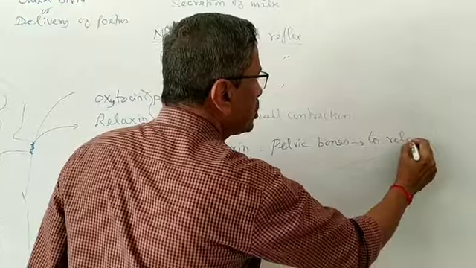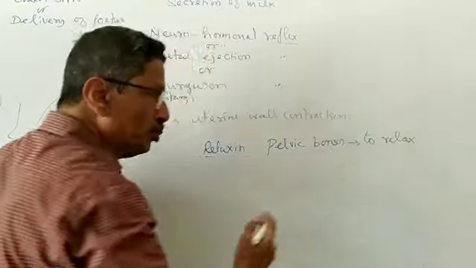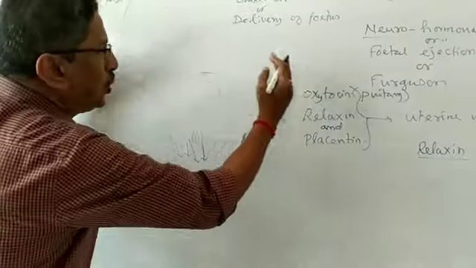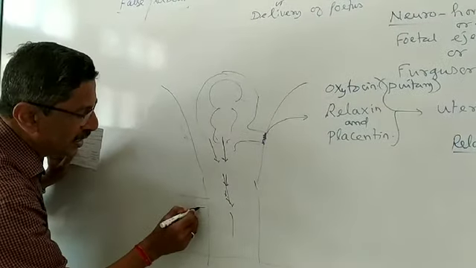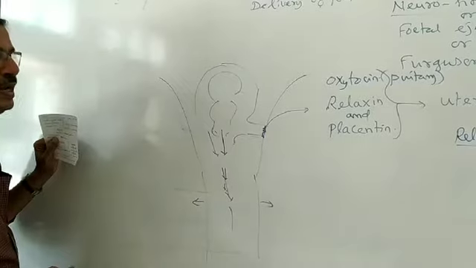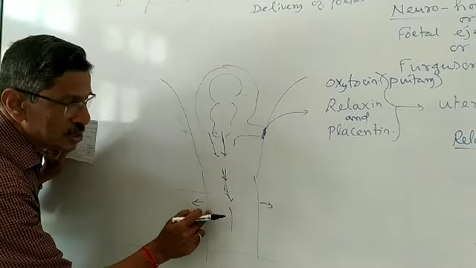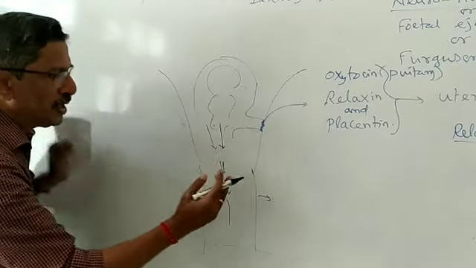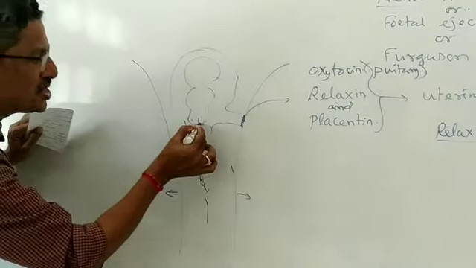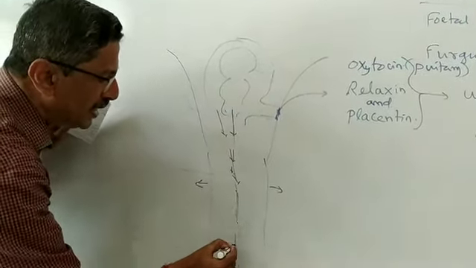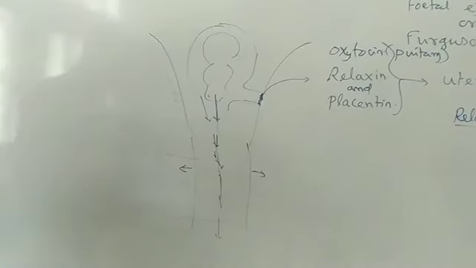To relax means to adjust, to move away. So the pelvic bones will move away. At that time the uterus can contract vigorously and even the vagina will be dilated. The vagina is also called the birth canal. When the vagina expands maximally with the help of relaxin, the child will be delivered very easily.